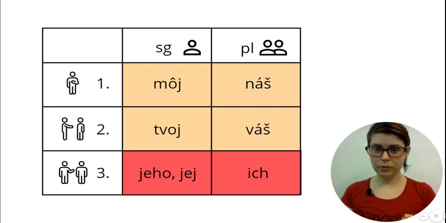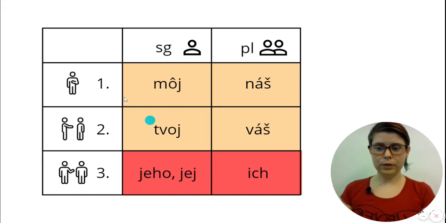So the meaning is different, and for example, if you use jej when the owner was the subject of the sentence, then people are going to misunderstand what you're trying to say because you should have said svoja. And this is true for all third-person pronouns. So for jeho, jej, and ich. For masculine, feminine, and plural, all the red ones. In this video, I'm only using jej as an example of third-person pronoun, but it's true about all of these.